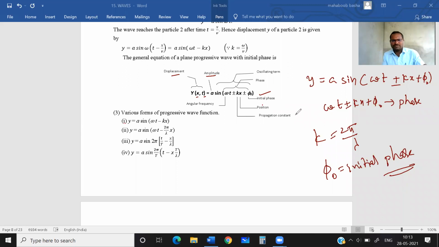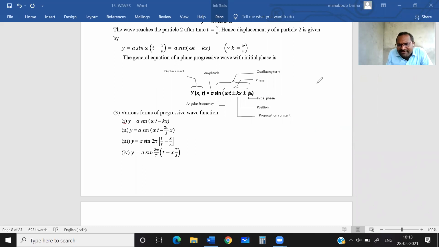Now here, let us discuss some points. If you are having omega t minus kx, that indicates, if the sign of omega and k is opposite, plus and minus, it can be kx minus omega t also, then that wave is traveling along the positive x-axis.